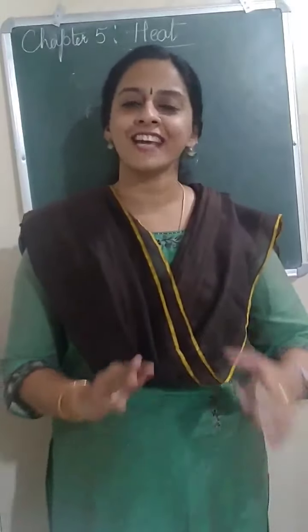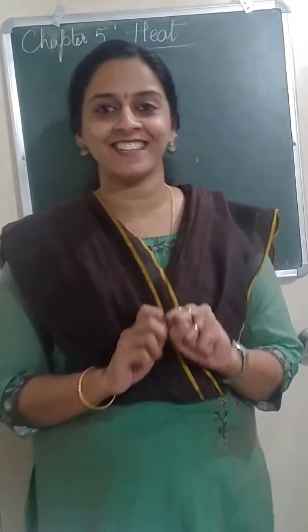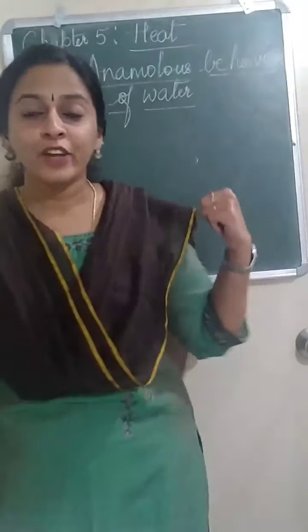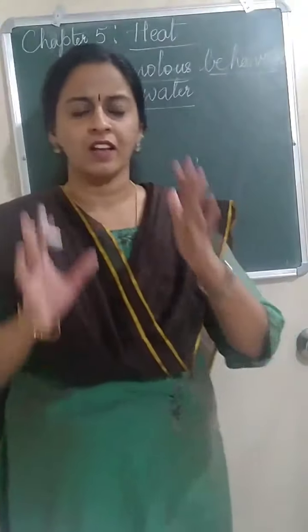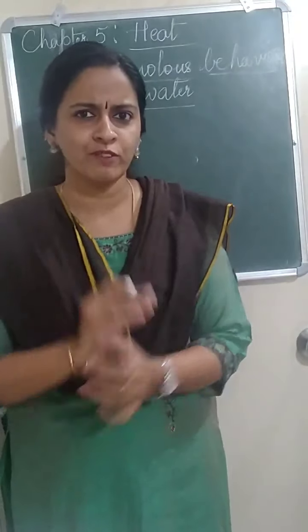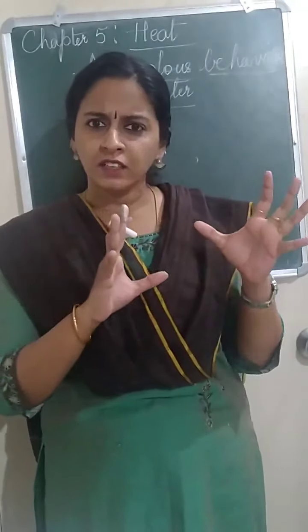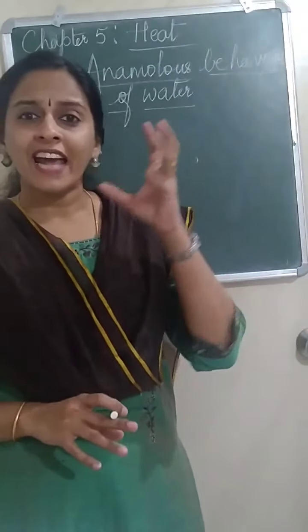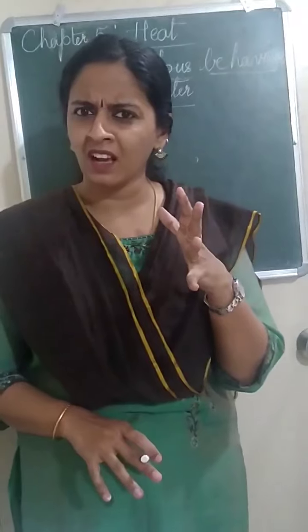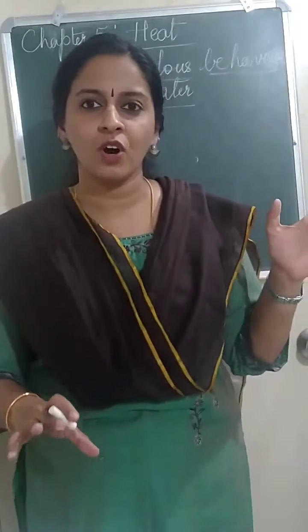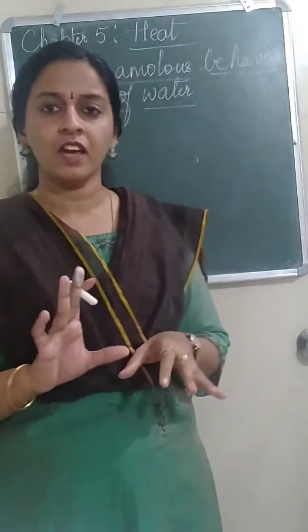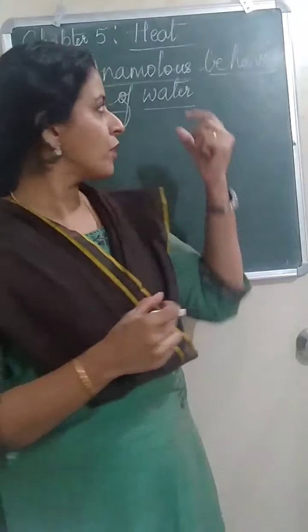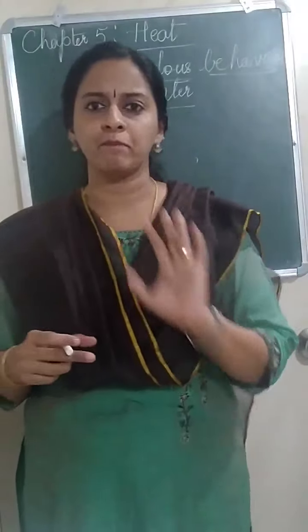Having done this, next we will start with a very nice, interesting topic called anomalous behavior of water. To understand anomalous behavior of water, first let us see the normal behavior of any substance. Anomalous means something strange, or anomaly means a mistake. There is some mistake with the behavior of water at certain temperatures.